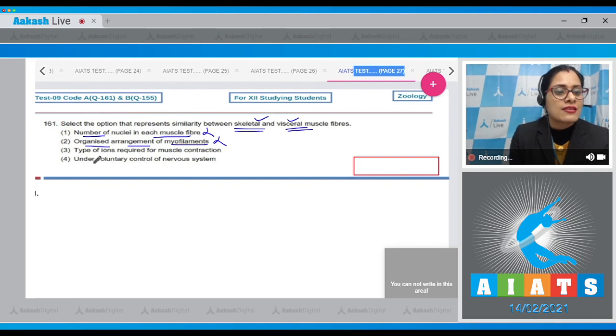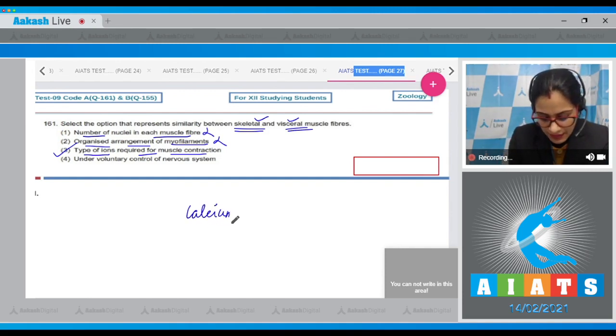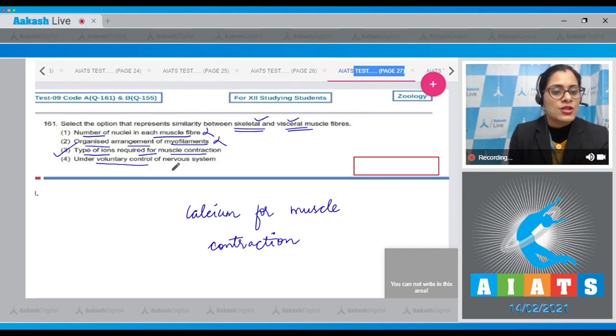The next option is type of ions required for muscle contraction. Based on this, we cannot differentiate between skeletal and visceral muscle fibers. This is a similarity shared by these muscle fibers, so this is a correct answer to our question. As both types of muscle fibers, whether skeletal or visceral, require calcium for muscle contraction. The last option says under voluntary control of nervous system, and based on this we can establish